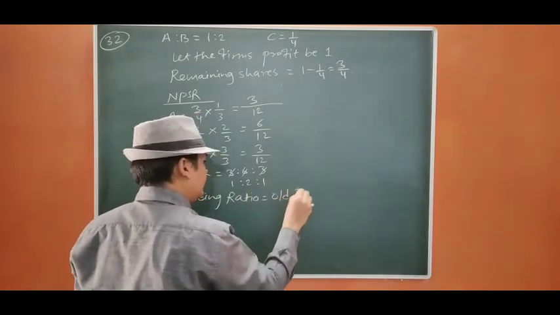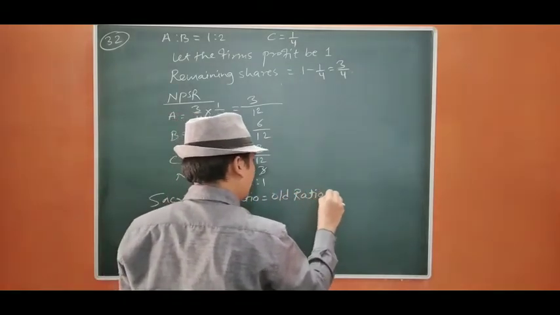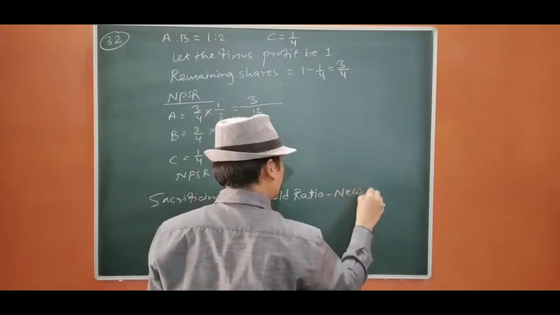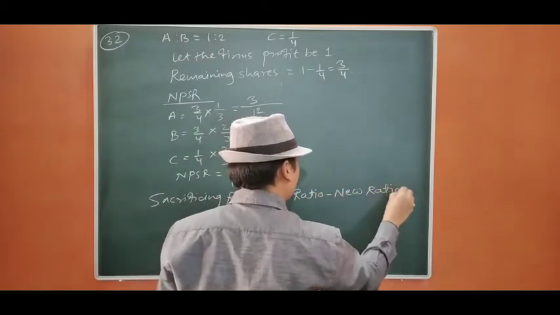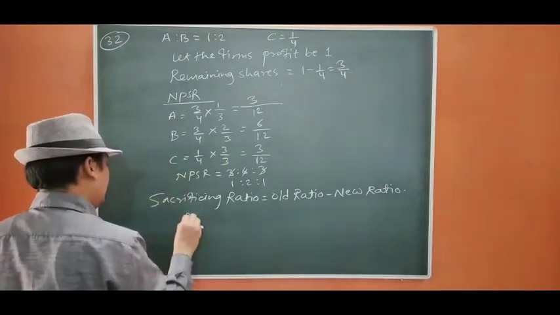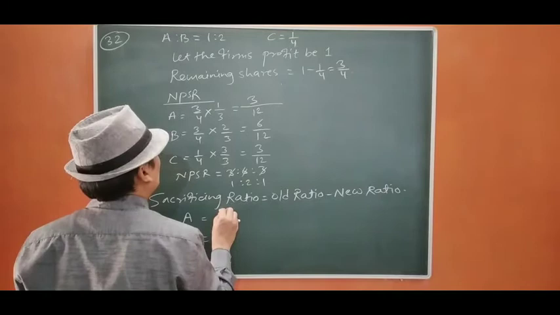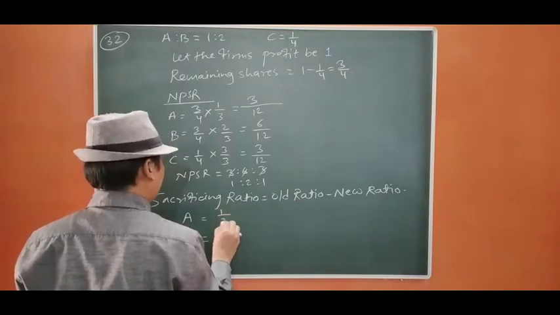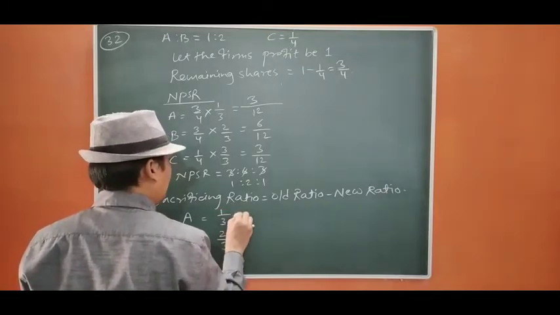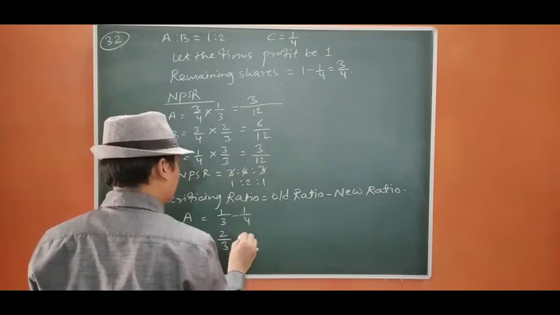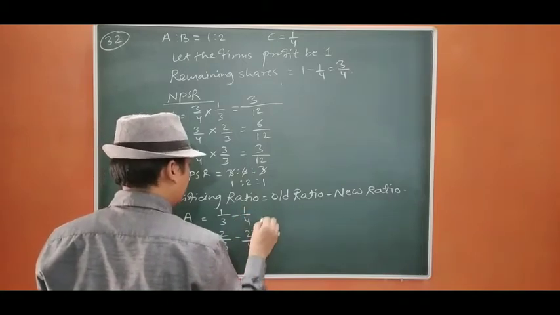Sacrificing ratio is old ratio minus new ratio. For A and B, the old ratio was 1/3, 2/3, and the new ratio is 1/4, 2/4.